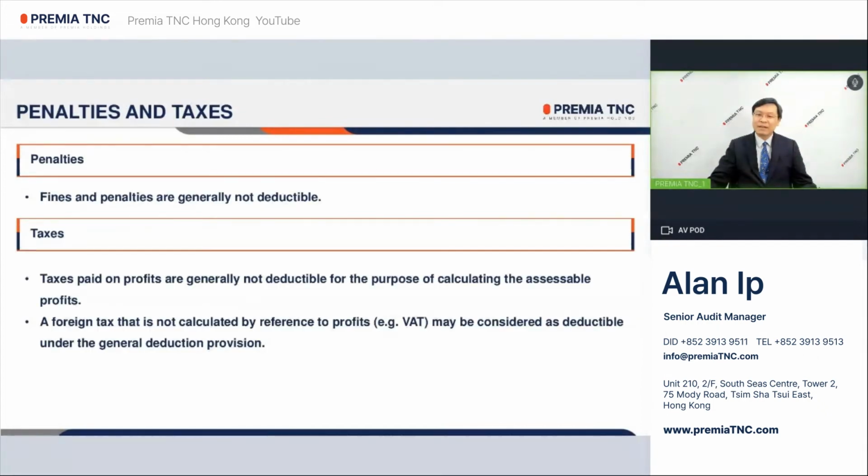Penalties. Finance penalties are generally not deductible. Taxes. Taxes paid on profit are generally not deductible for the purpose of calculating the assessable profits. A foreign tax that is not calculated by reference to profits, for example VAT, may be considered as deductible under the general deduction provisions.